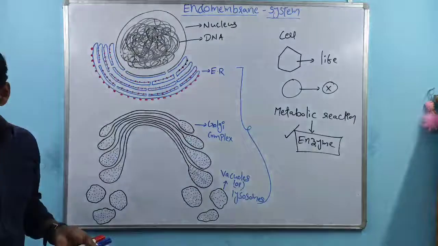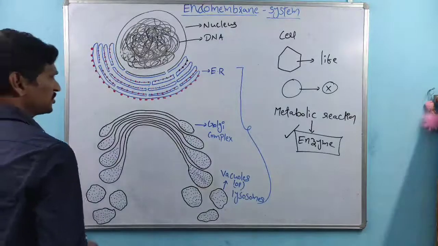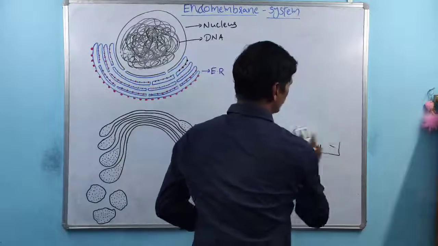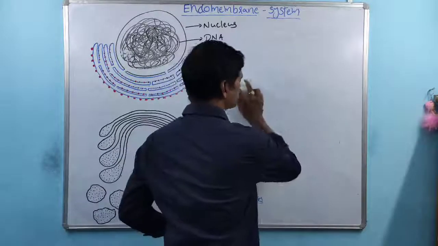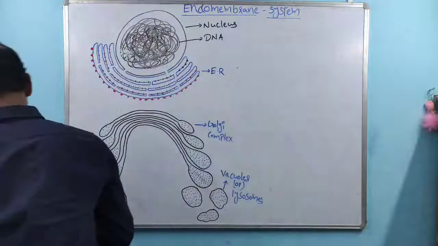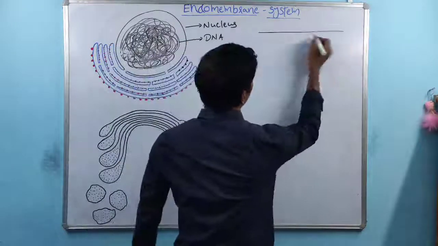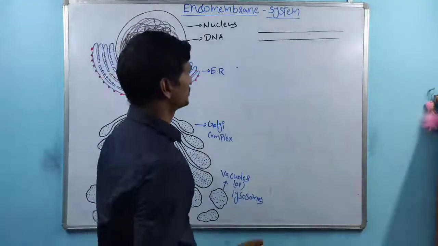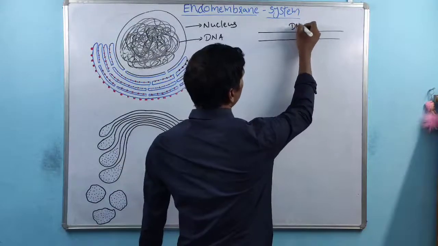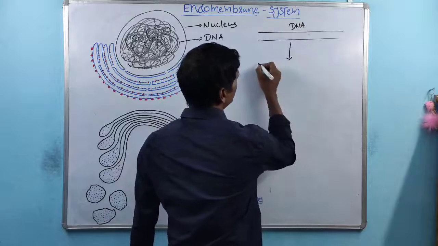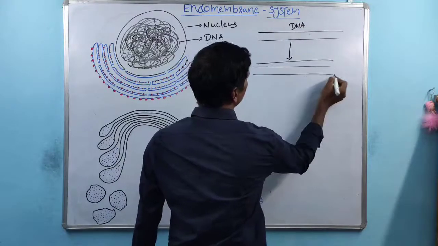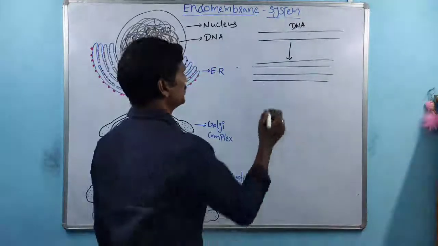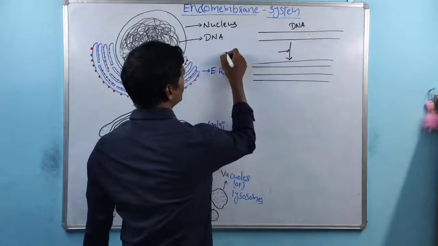Here is my answer, a simple explanation. There is a cell that contains a nucleus, and within that nucleus there is DNA. This is one DNA molecule. DNA always has a double helical structure. See, this is the DNA. Already DNA is there, and that DNA is involved in the DNA synthesis process. This is called DNA replication.